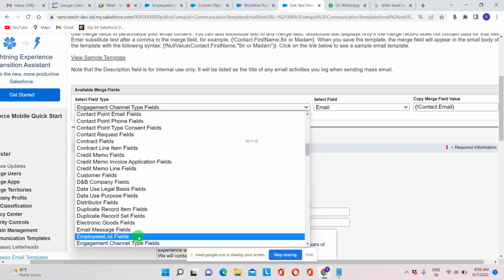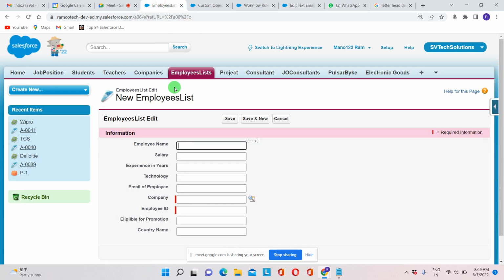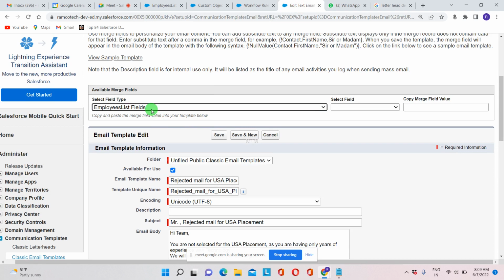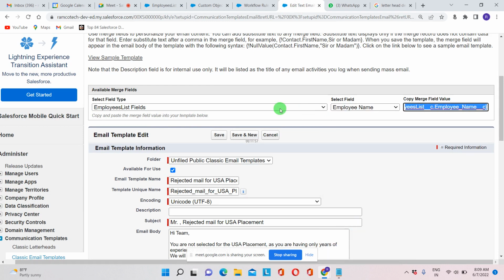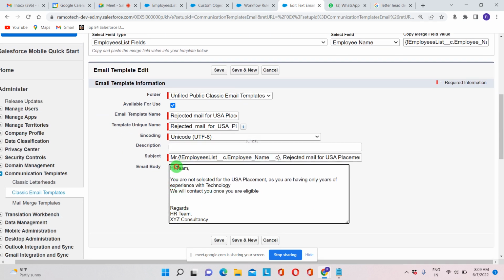So employees list fields. So this is the employees list object, right? So first select the object name here and next come to the field here: employee name. Once you select the object name and field name, the field value will come here. So just copy this and paste here. And the same thing you can do here, just pasting the value.